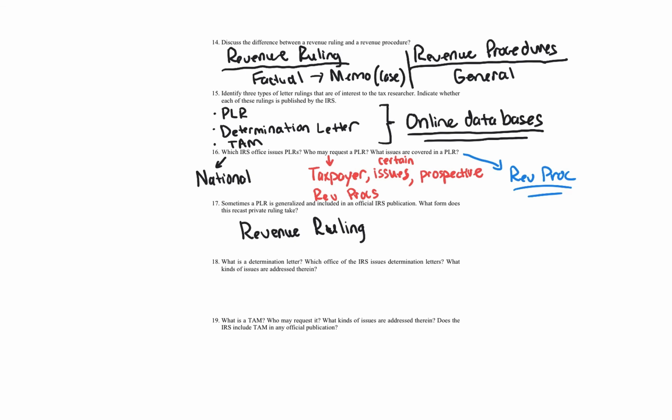It's more so just that a lot of times a revenue ruling comes from a private letter ruling because it's actually a real fact pattern. A lot of times taxpayers will file that fact pattern with the IRS, and that's how the IRS gets that fact pattern. So the answer is it'd be a revenue ruling, and they have very similar structures. The idea, of course, is that a revenue ruling is much more formal. It's binding. Private letter ruling is not. So similar structure, a private letter ruling and a revenue ruling. Revenue rulings and revenue procs are different, so that means that a private letter ruling would have a different structure from a revenue procedure. All right, let's move on to question 18.